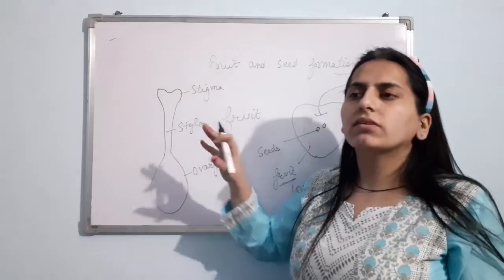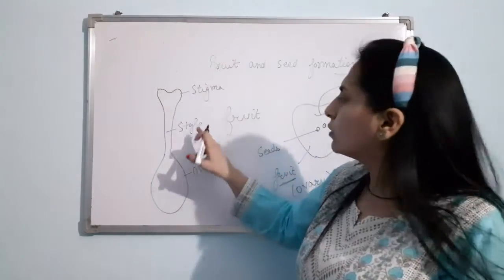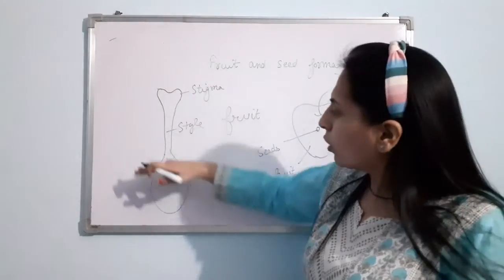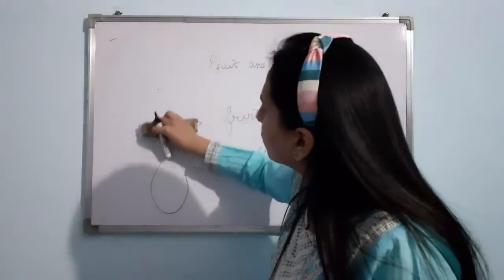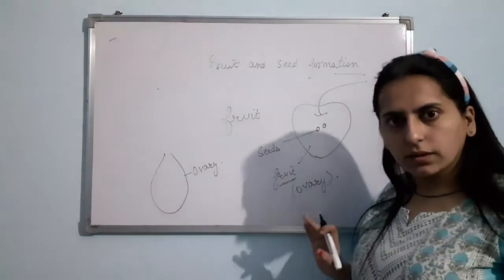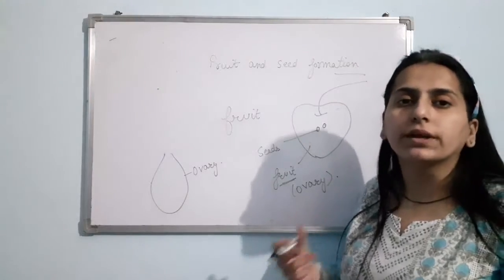Petal will wither off, sepal will wither off, anther will wither off, stigma will wither off, style will wither off. Only ovary will be left, and this ovary will form the fruit. Clear? So what is fruit? Fruit is nothing but the ripened ovary.